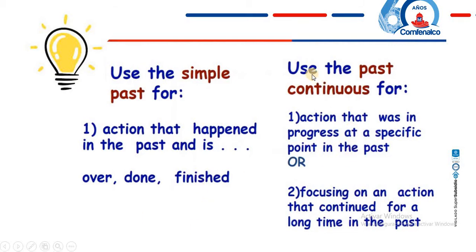And the other one is how to use the past continuous. So we have in here two options. Option number one is going to be an action that was in progress at a specific point in the past. Or we can use it by focusing on an action that continued for a long time in the past. This is how to use the simple past, and this is how you use the past continuous form. So let's move on, and we are going to watch some samples in here. We're going to learn some examples so we can have like practice with these two tenses.